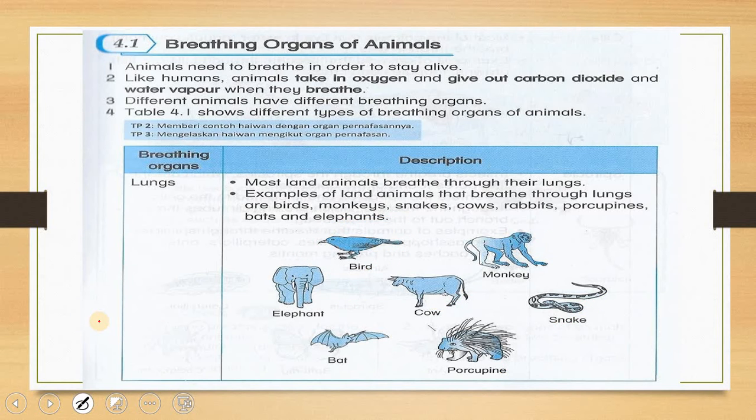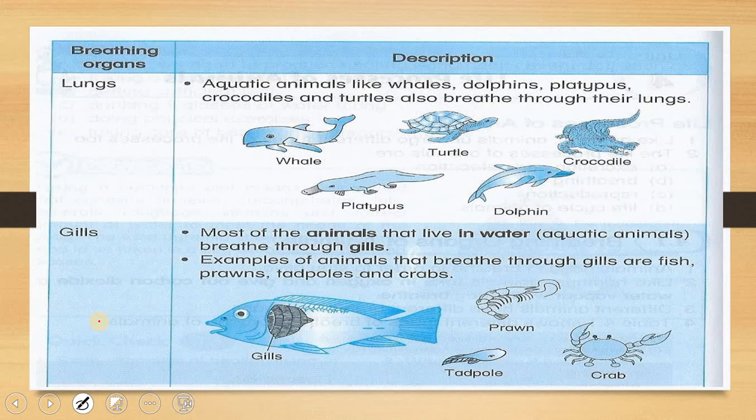Okay, we're going to look at the next slide. Other than animals that live on land, there are also animals that live in water and use their lungs to breathe. For example, whales, turtle, platypus, dolphin, and crocodile.